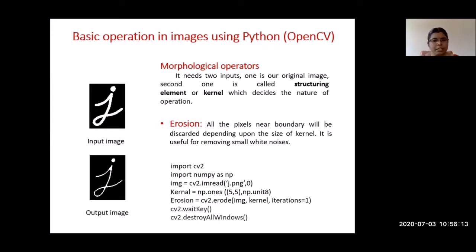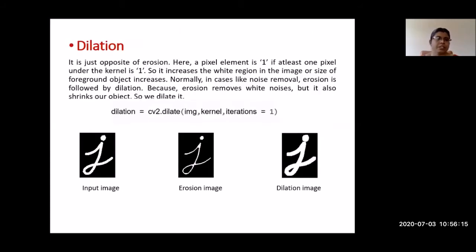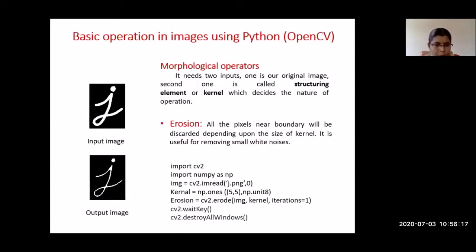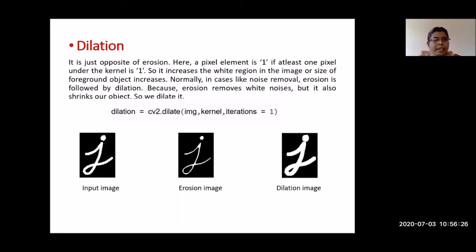Okay. So next is dilation. See this erosion output image: the border size of the image gets reduced. This is our erosion, and it also reduces the white noise. Then dilation. Dilation means we are going to increase the border size. See the difference given here. The input image, the erosion image, and the dilation image. The dilation image increases the white pixel concentration in the image and reduces the black pixel concentration.